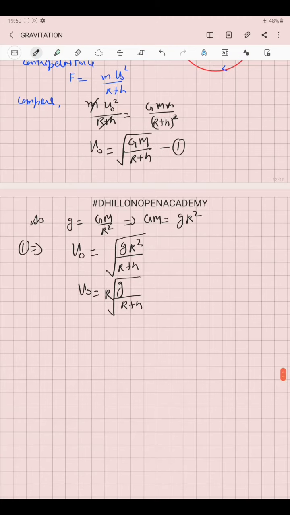So here you can see that if we put the value of h equal to 0, that means the body is orbiting the earth while being in contact with the ground.